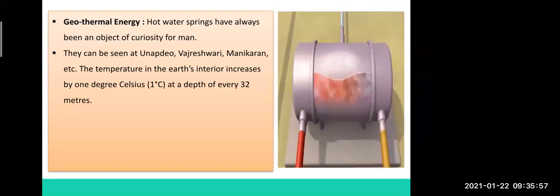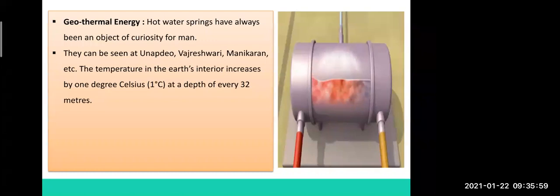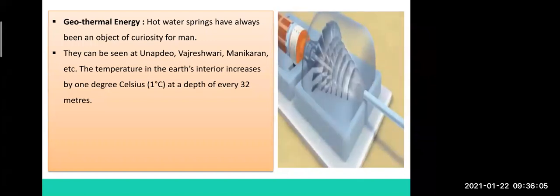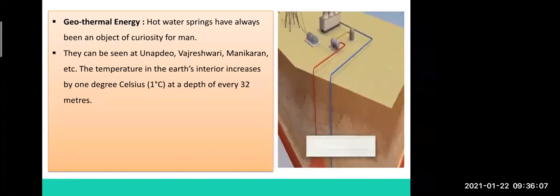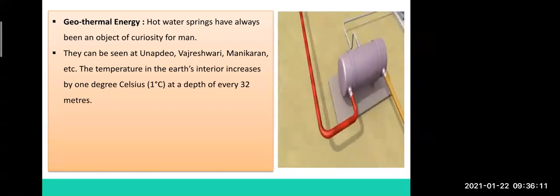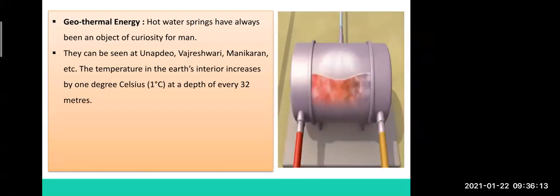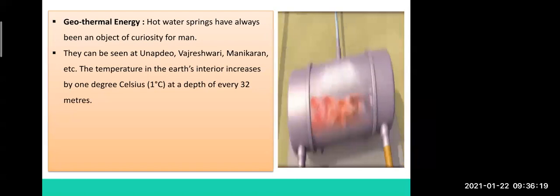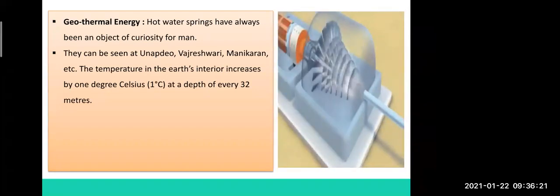The temperature in the earth's interior increases by 1 degree Celsius at the depth of every 32 meters. As I told you, the earth has its own temperature. So after every 32 meters, the temperature goes on increasing by 1 degree. We are living on the earth's surface, and from the surface to 32 meters inside, whatever temperature is there, it will increase with every 32 meters.